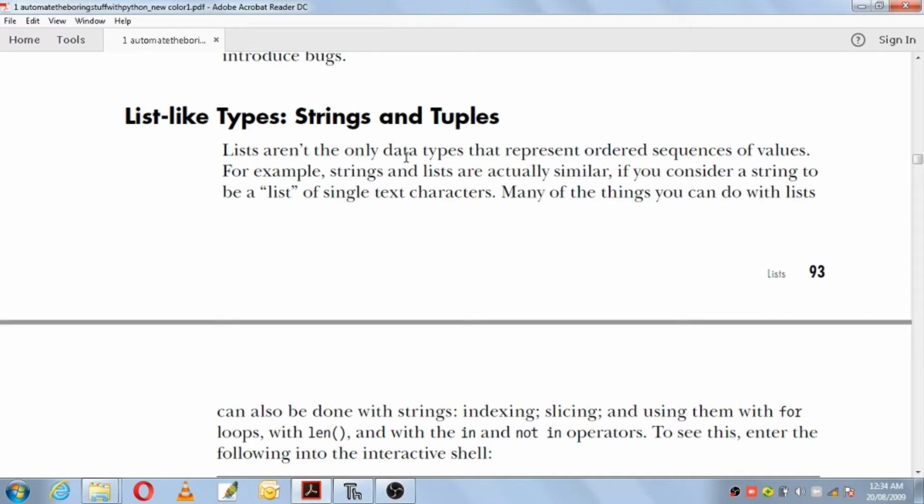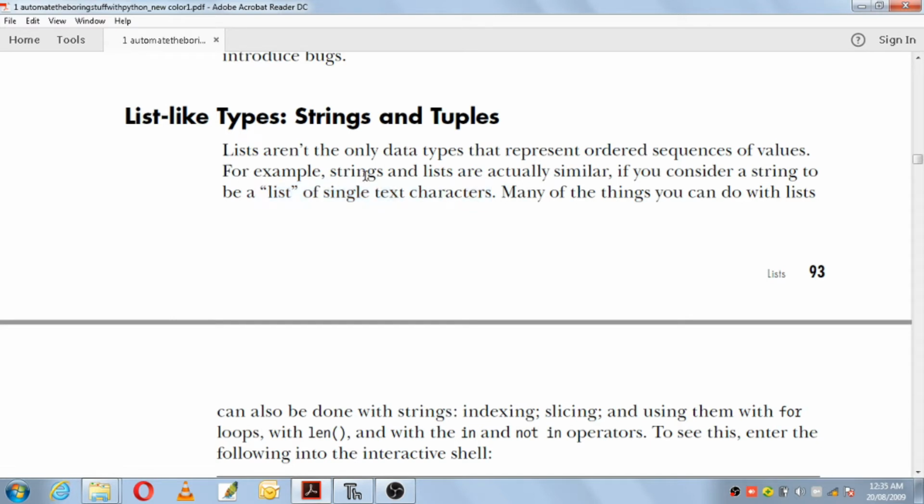Lists aren't the only data types that represent an ordered sequence of values. For example, strings and lists are actually similar if you consider a string to be a list of single text characters. So what they are saying is that lists are not the only ones which have an ordered sequence of values. Strings and lists are somewhat similar if you consider a string as a list of single text characters. Strings also have text characters, and those characters you can consider as values.